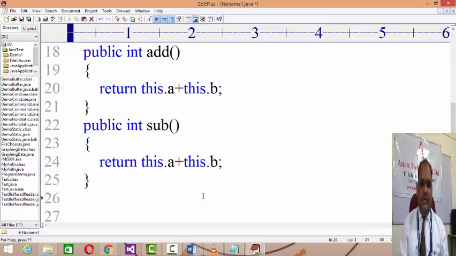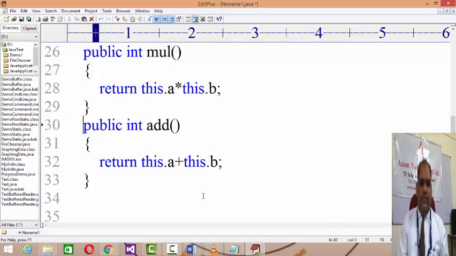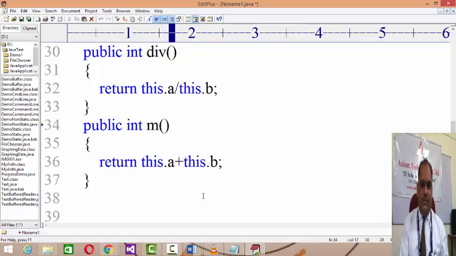So I'm having an add method, then in a similar manner I will develop a subtract method. As these are simple types of methods, I am making a copy-paste of it, having a similar type of operation. Then I am developing a method for multiplication, then a method for division, then a method for modulus.